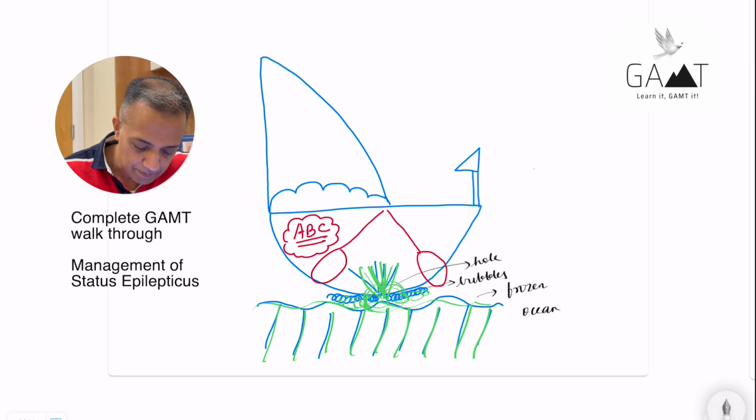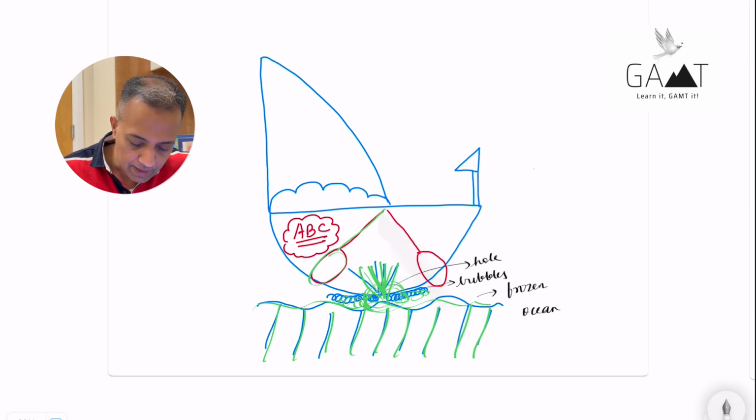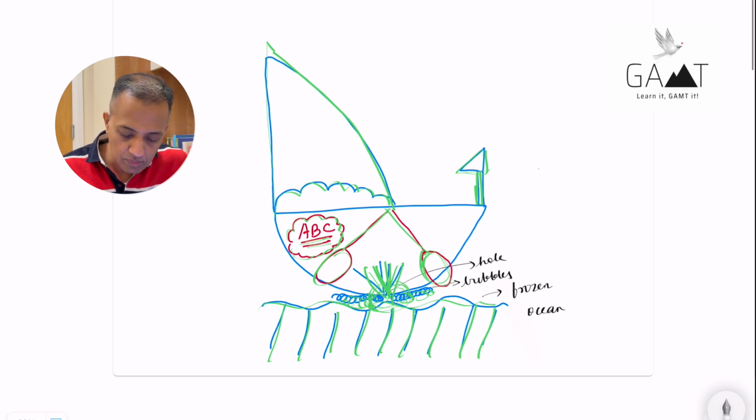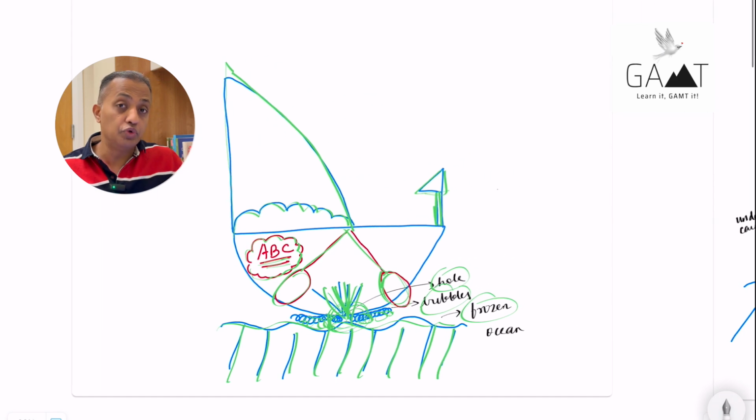Okay, and then you have 2 paddles for paddling the boat, and you have a small flag on the boat. Then you have the sail with a star in the bottom and then the top. Okay, and then this boat is called ABC. ABC has 2 underlines here, and it's surrounded by this design. Okay, so that's the boat. There's holes, there's bubbles, frozen ocean, and 2 paddles, and the name of the boat is ABC.